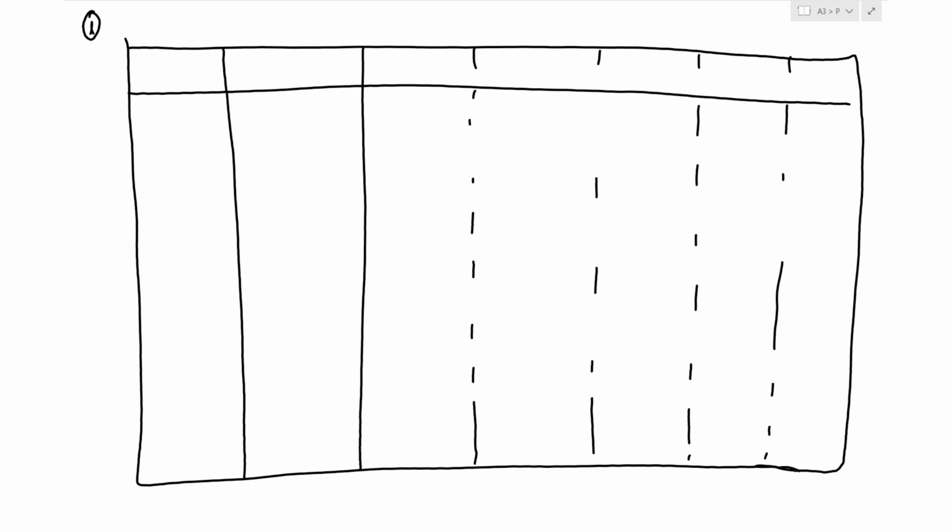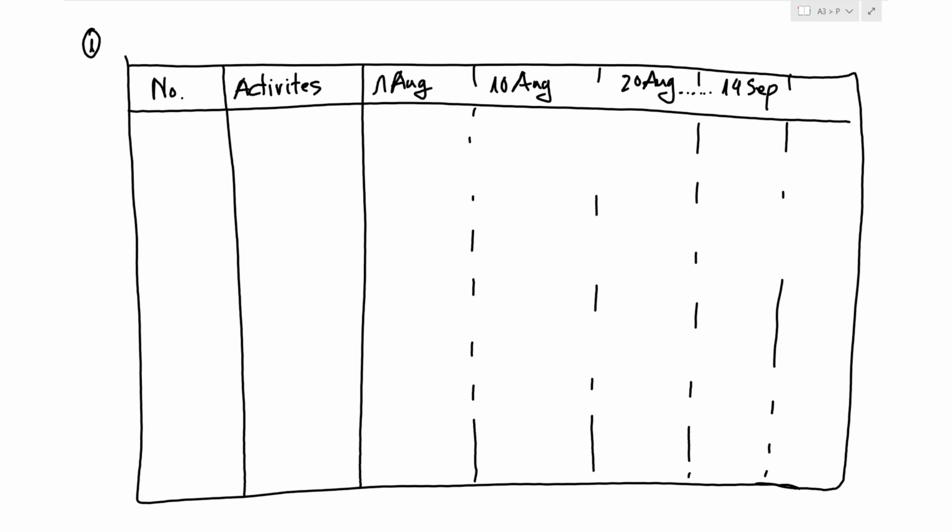For example, the first column here is the number. The second is the activity. Then after that is the timing of testing: 1 August, 10 August, 20 August, and until 14 September, and finally 20 September.